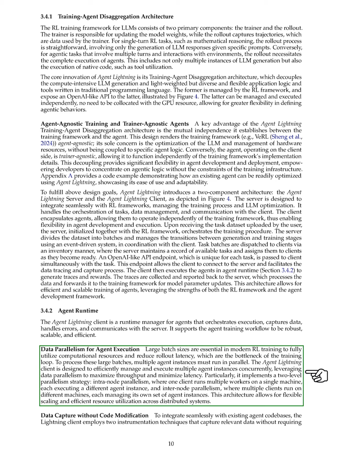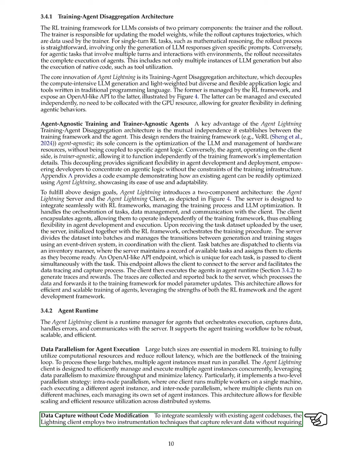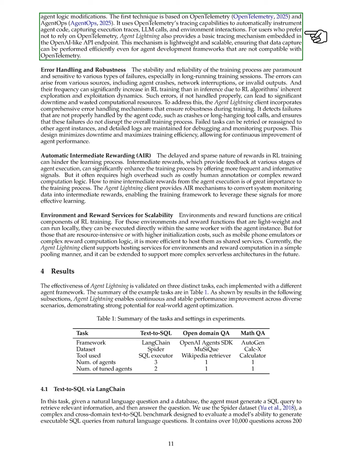Section: Data capture without code modification. In this section, we discuss how we capture data without modifying existing agent code. The Lightning client uses two techniques for this purpose. The first technique leverages tracing capabilities to automatically gather execution traces, LLM calls, and environment interactions. For those who prefer not to use this method, we offer a simpler tracing mechanism within the OpenAI-like API endpoint, which is efficient and scalable for various agent development frameworks.